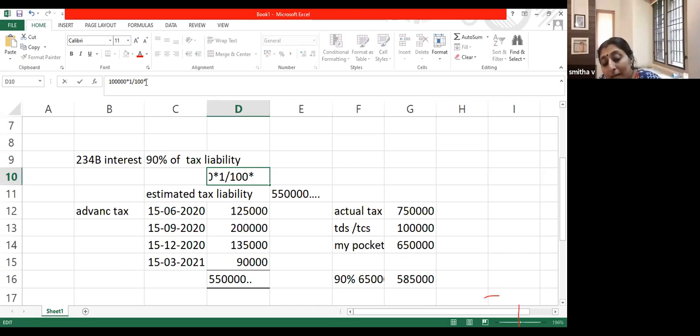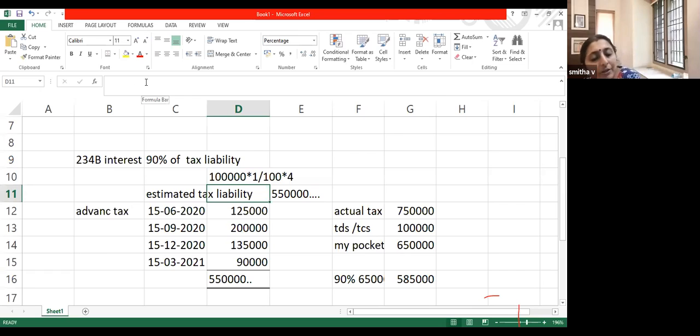You should have paid by 15th March 2021, is it not? That was the date on which you should have paid the advance tax. So the delay starts from 1st April 2021. April, May, June, July. If you are filing your return in July, then 4 months. If you're filing your return in September, then 6 months. If you're filing your return in October, 7 months. If you're filing your return in December, another 1 month, that way.